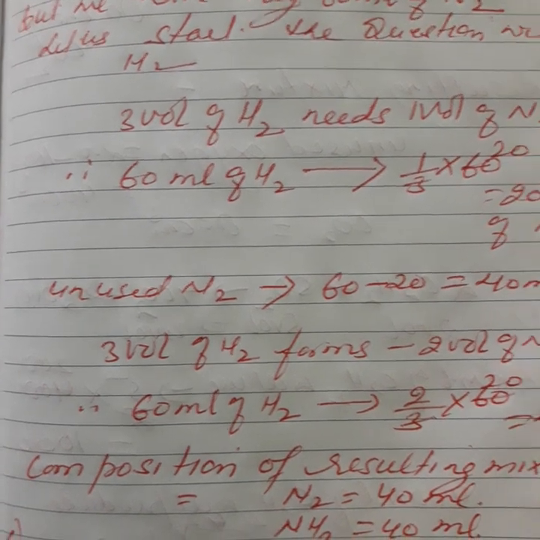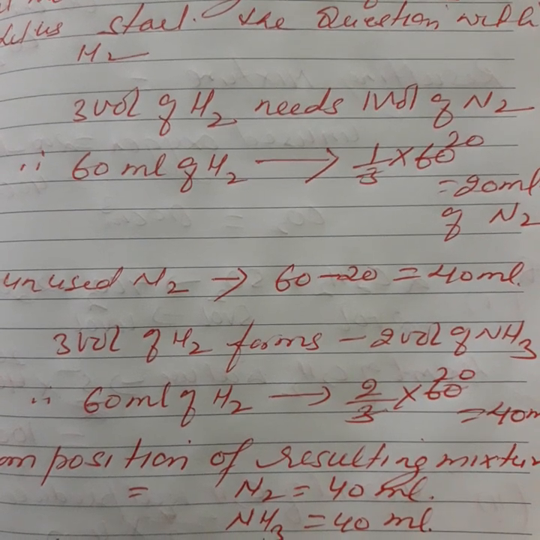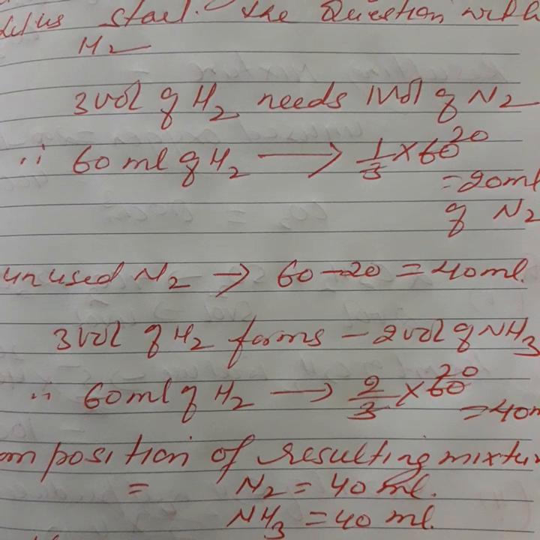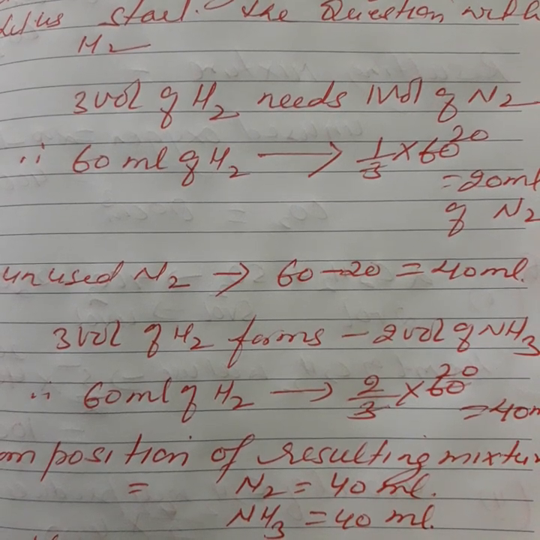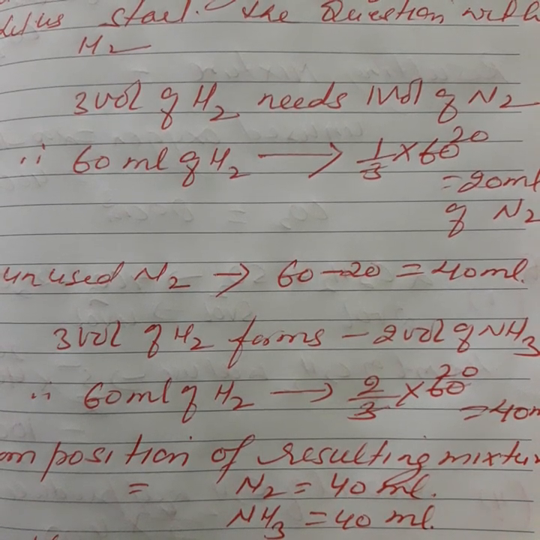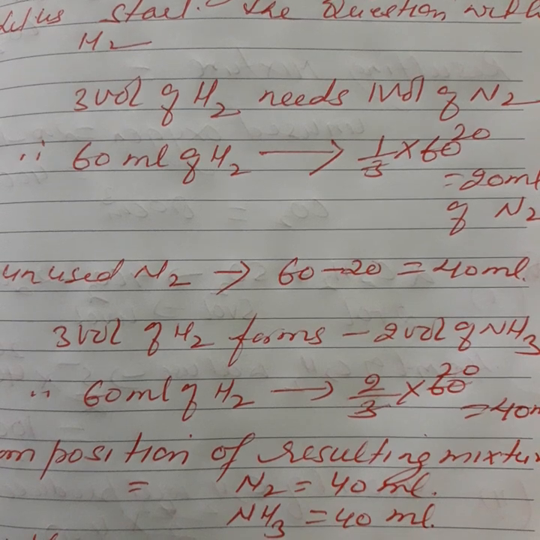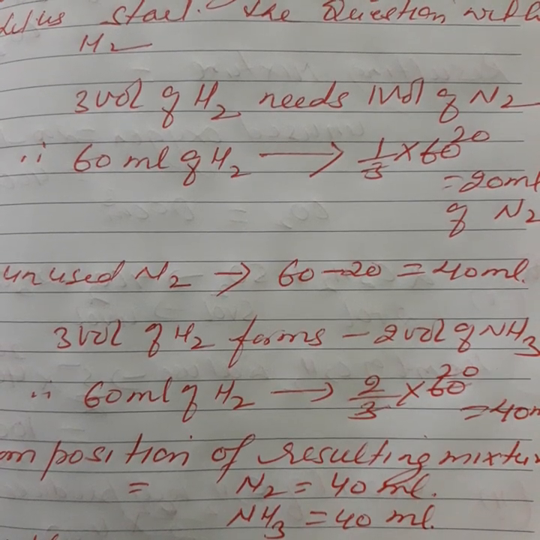This will be a wrong answer. Why will this be wrong? Because here the given amount of hydrogen is only 60 milliliter. Okay, so we cannot solve the numerical like this. Here one point you should remember, what is a limiting reactant. Before continuing this numerical, you should know what a limiting reactant is.